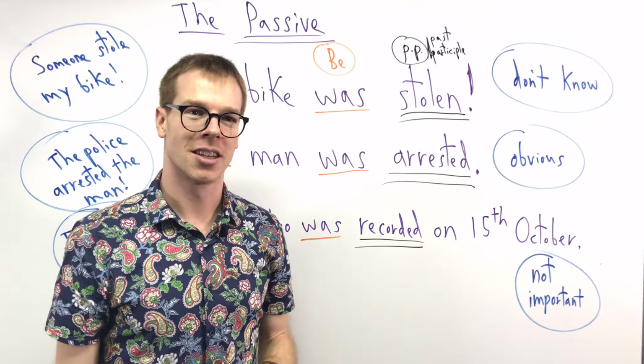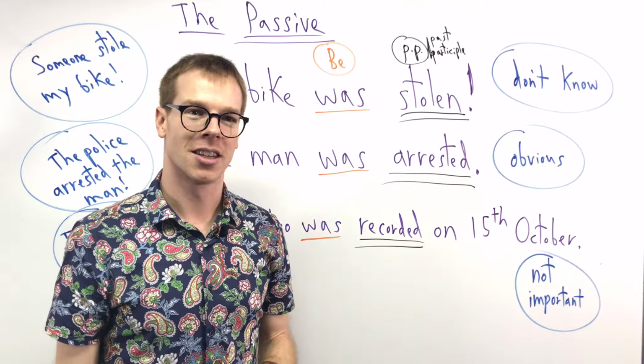You look on the table, you have a cookie, right? The cookie disappeared, right? The cookie was eaten, right? The bike was stolen. We don't know the person, so we can use this new grammar pattern. We can also use it for something like this.